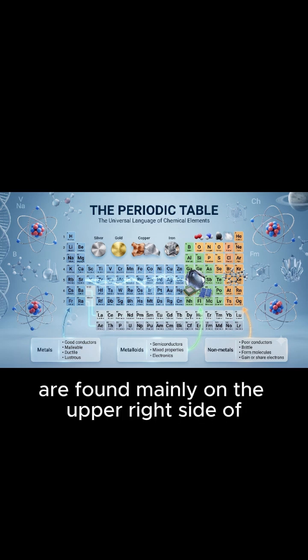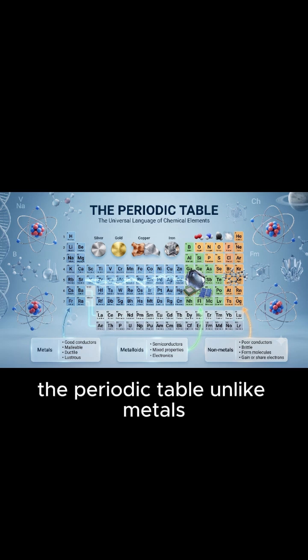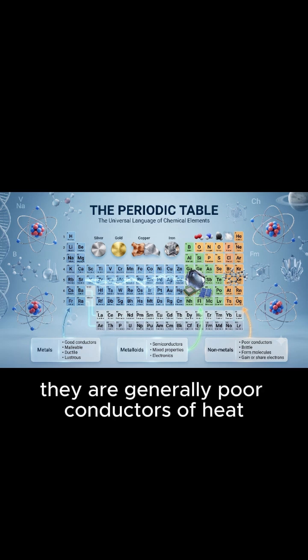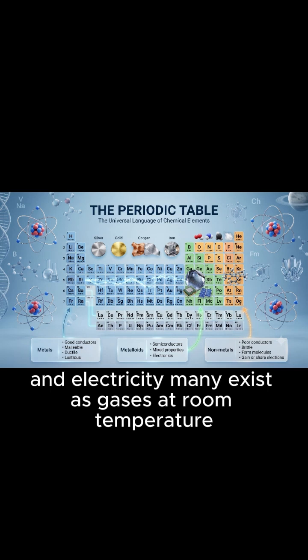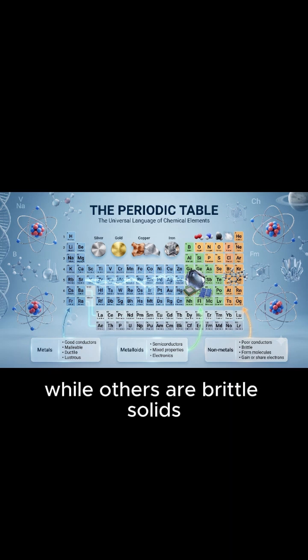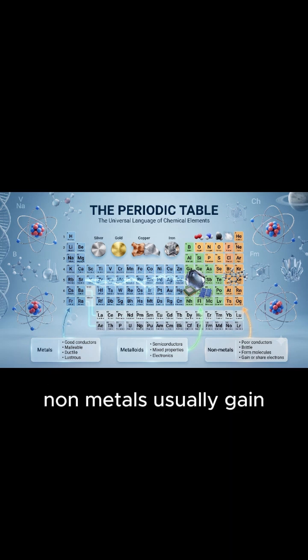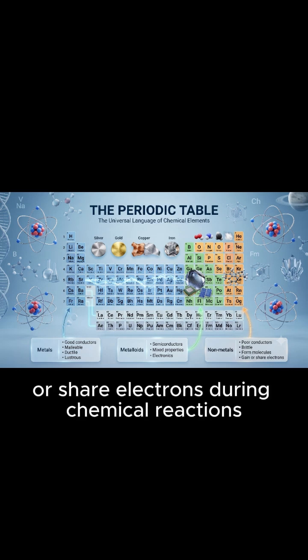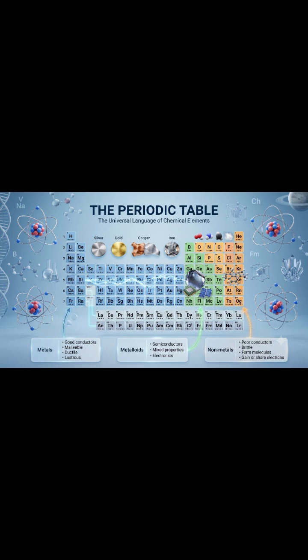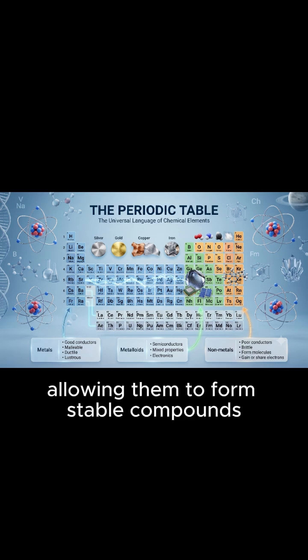Nonmetals are found mainly on the upper right side of the periodic table. Unlike metals, they are generally poor conductors of heat and electricity. Many exist as gases at room temperature, while others are brittle solids. Nonmetals usually gain or share electrons during chemical reactions, allowing them to form stable compounds.